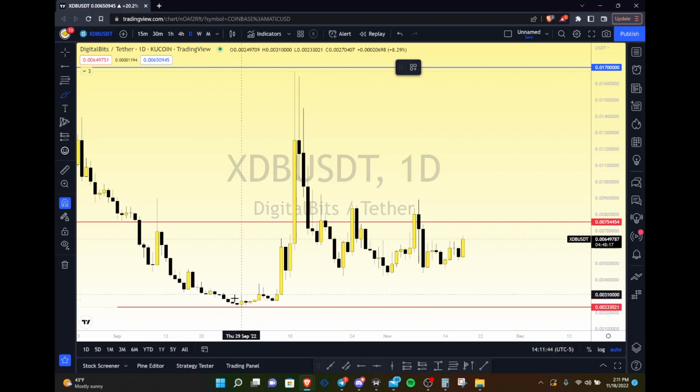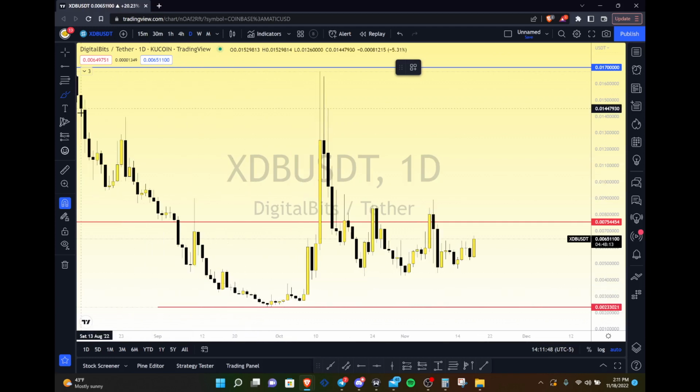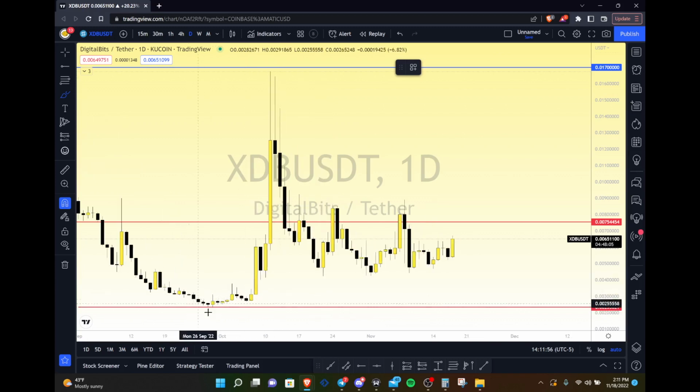Look at the momentum these candles started to lose. It was a lot steeper here. You see how thick these candles were, but as we came lower, look how thin these candles are. Look how small they are. Dojis everywhere. So that's when you knew the momentum to the downside was starting to wane.